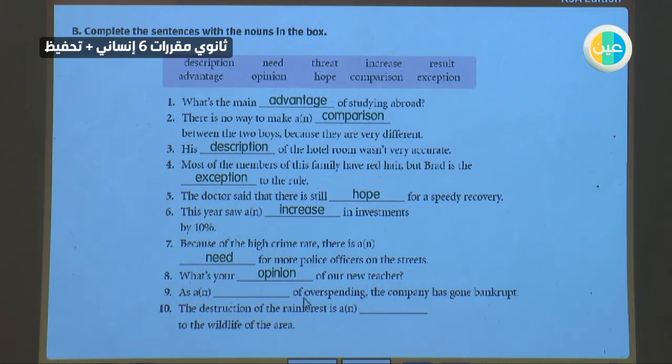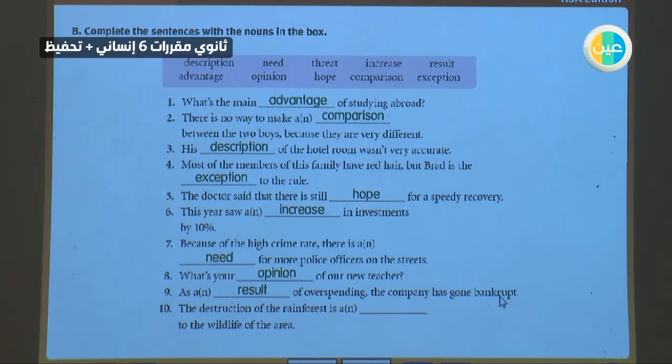As a result of overspending, the company has gone bankrupt. They almost finished the business because it's not working. Yes, result.